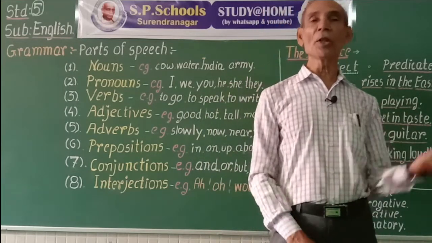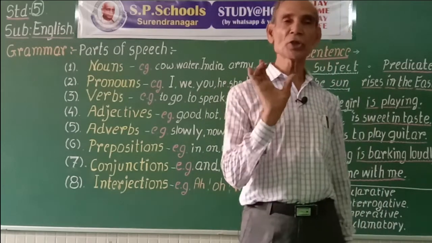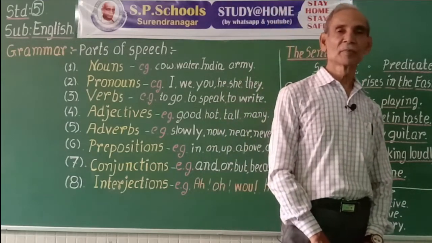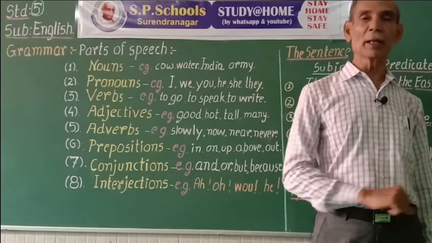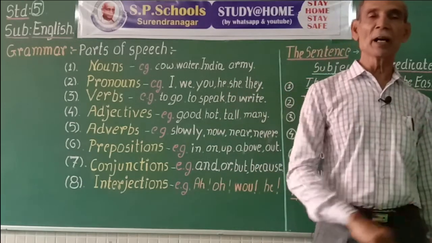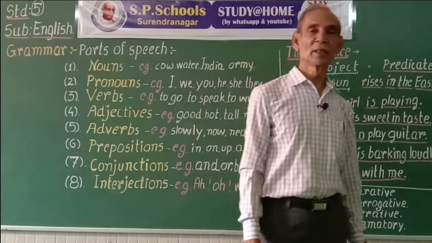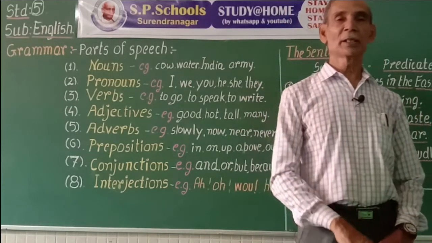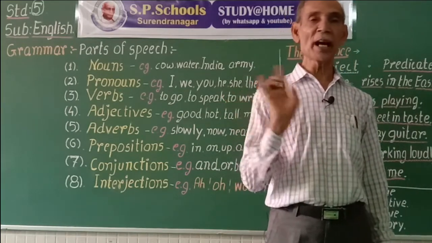For example, on the table, it shows some idea, but not a complete idea. But if I say, the book is on the table, this group of words expresses a complete idea. It should be in a proper order. On the book, table is. This type of order does not express the idea properly.